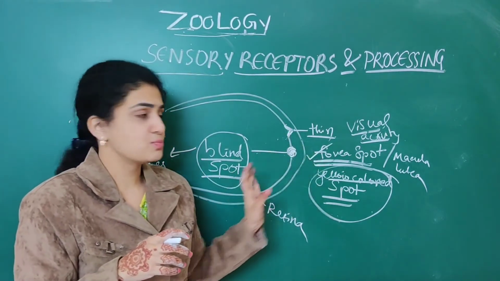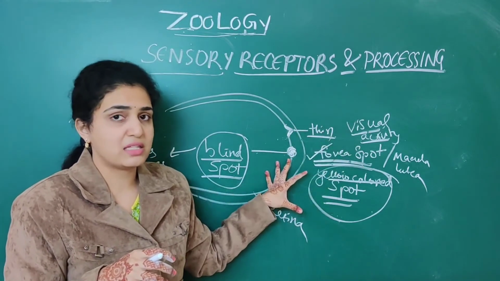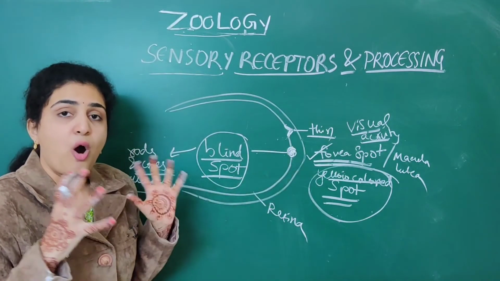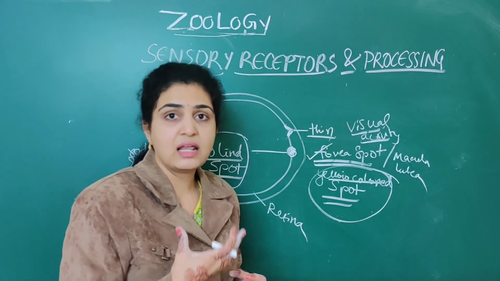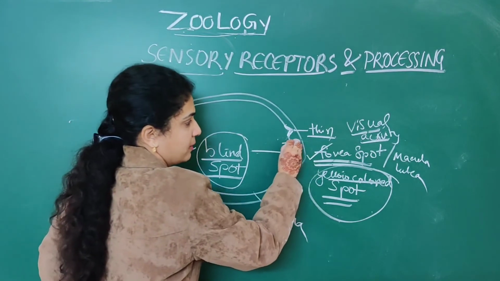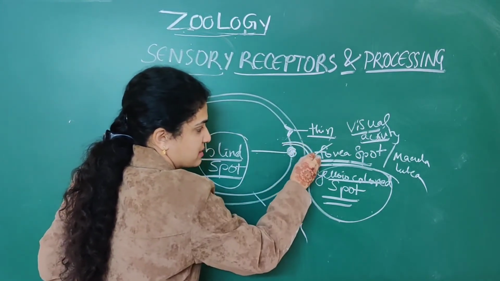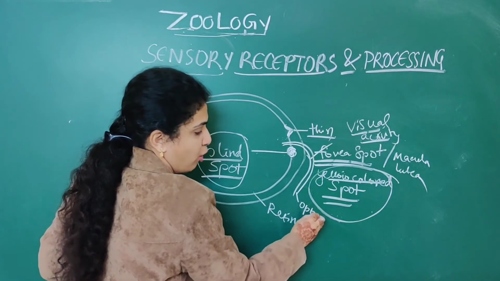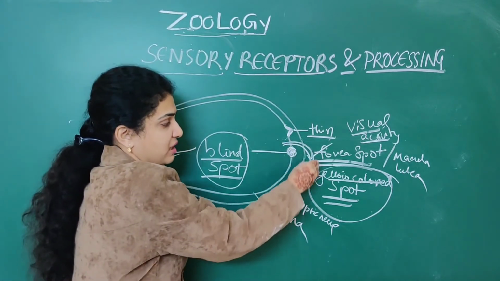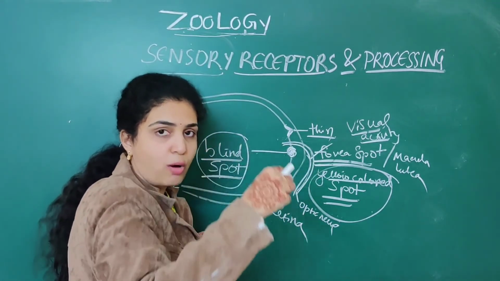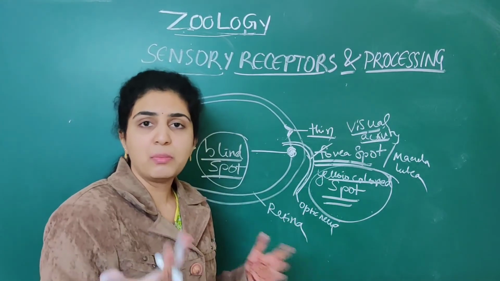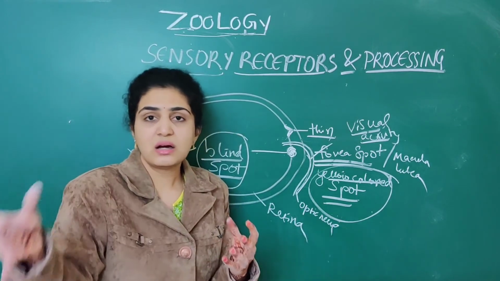So this is about the blind spot. We have discussed the fovea spot as well as the blind spot. So next, when we see the main things, optic nerves as well as retinal blood vessels play a very important role. Optic nerve: here one nerve is present, that is nothing but the optic nerve. This optic nerve leaves the eye and transmits signals to the brain. That's why you are able to see.